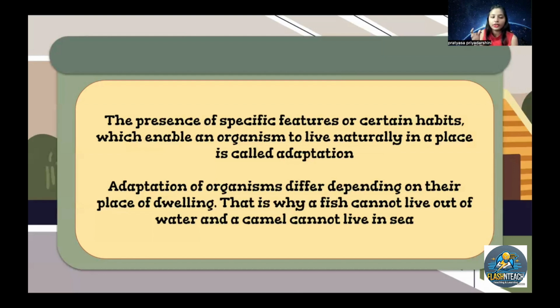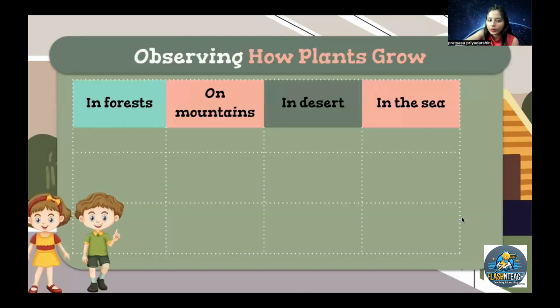It's not possible, right? But what if I tell you just you can do the other, vice versa? Can you please take out the camel and place them in the sea? It's not possible, right? ये हम नहीं कर सकते. Okay, so now observing how plants grow in different areas.